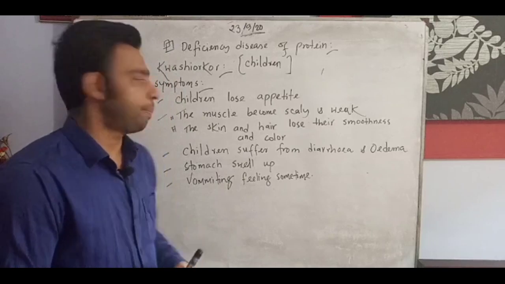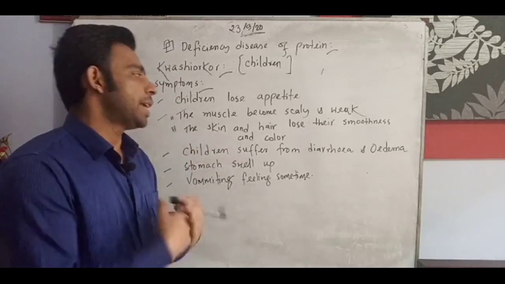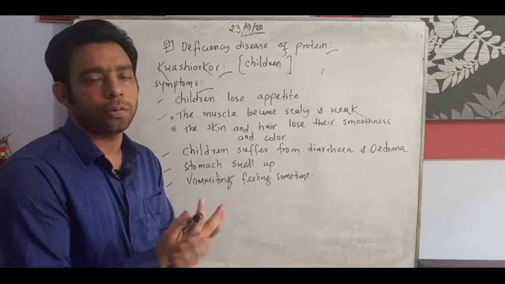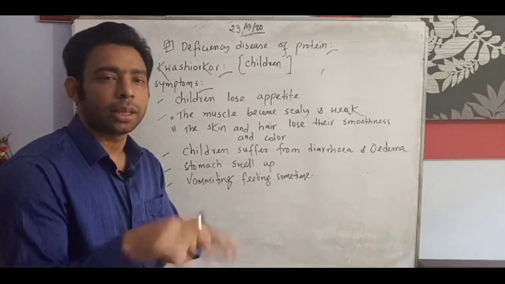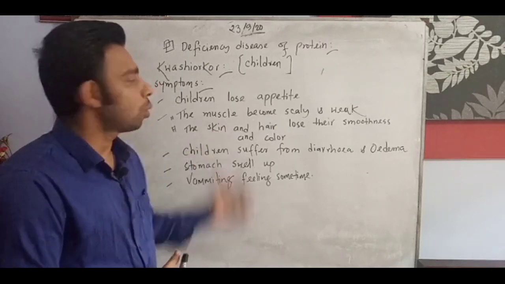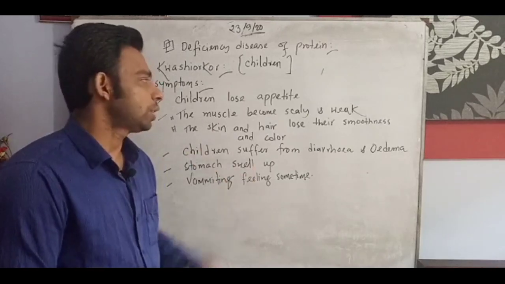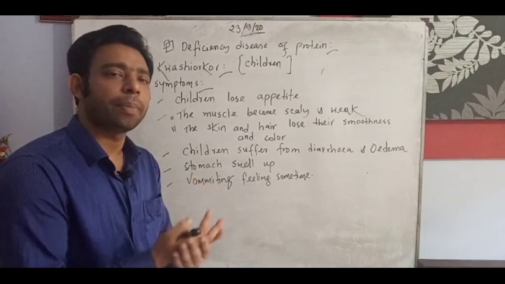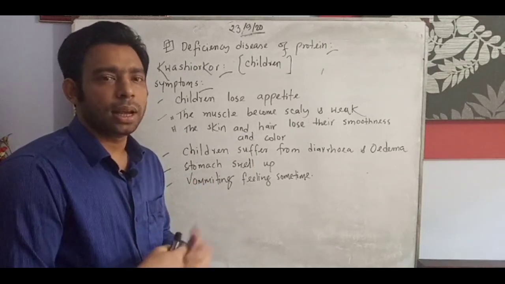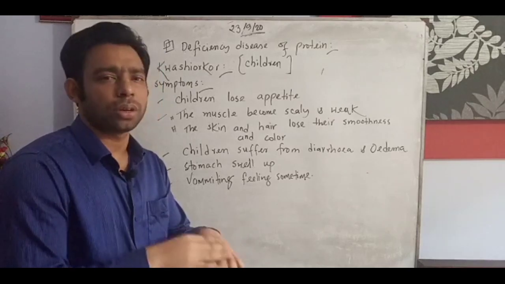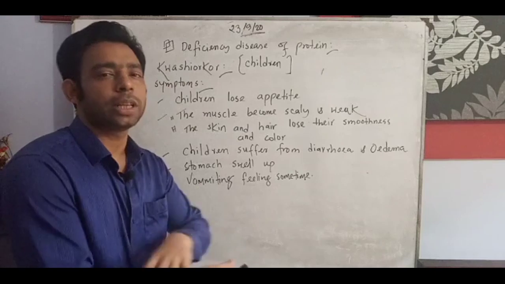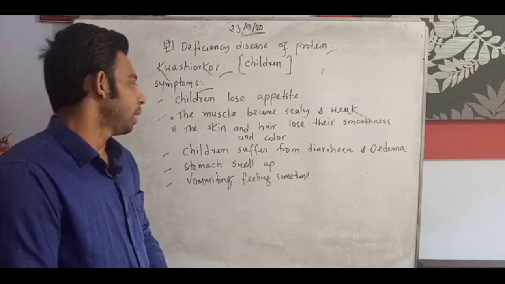And the skin and hair lose their smoothness. We can touch our skin and feel smoothness, but if you get kwashiorkor, the skin becomes scaly and not smooth, there is no actual color, it has a shady look, and the color forms in a different way.